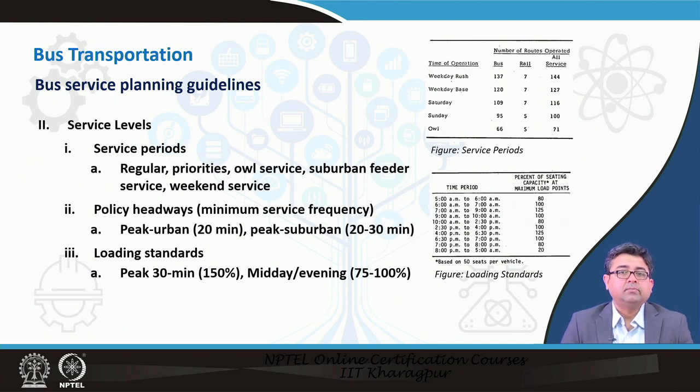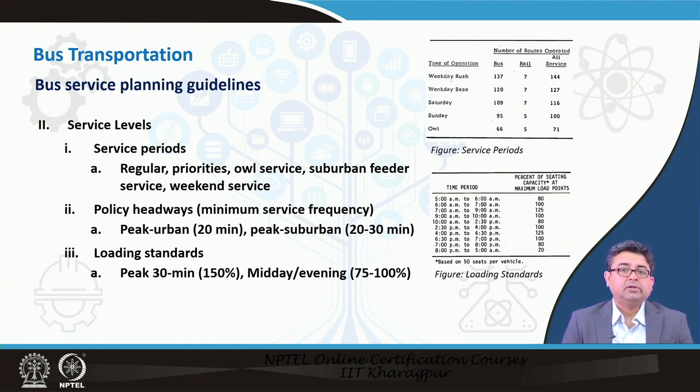Now, the next thing to remember while planning for a bus service is service levels. So, what do we mean by service levels? Again, there are 5 different points. First thing is service periods. So, you should plan for different types of service periods. There are regular service periods that you plan for. There are nighttime service periods which are known as owl service periods. Then there are suburban feeders. So, when you are planning for your route, you should not have a one size fits all kind of a situation. You have to plan for different service periods.